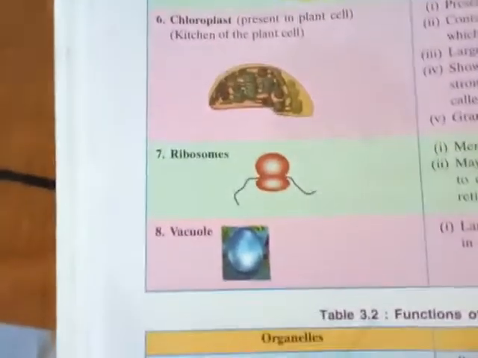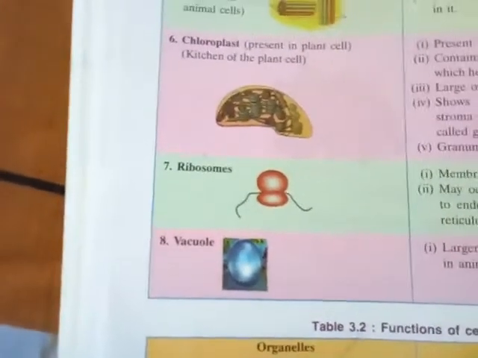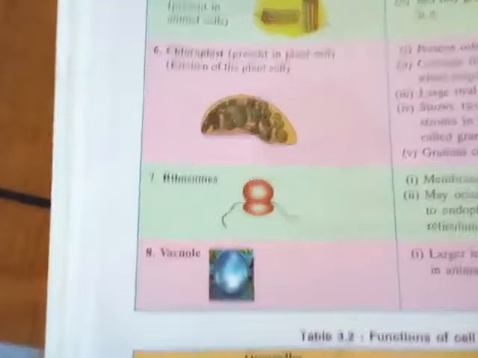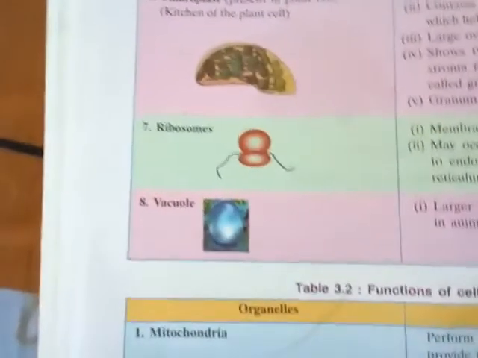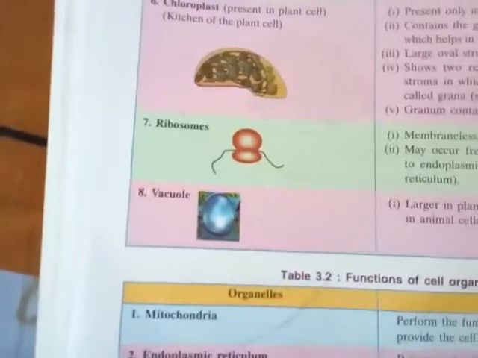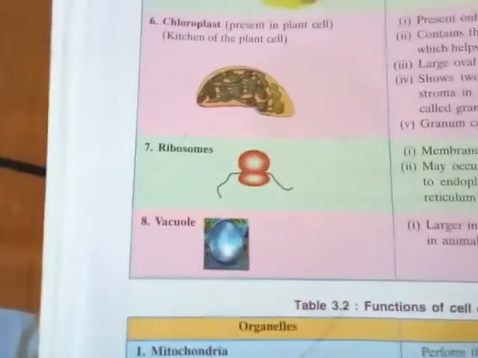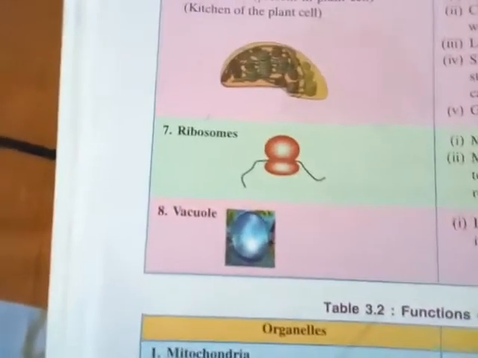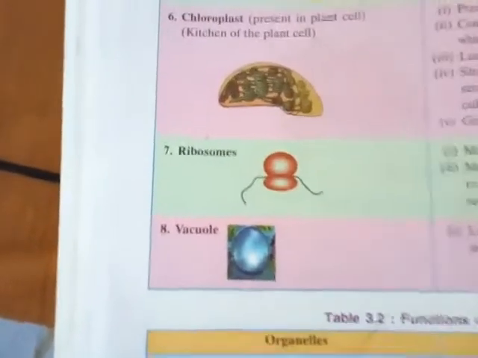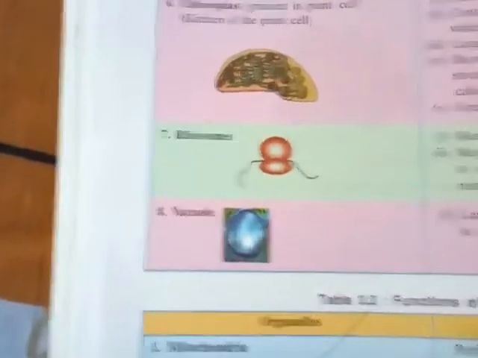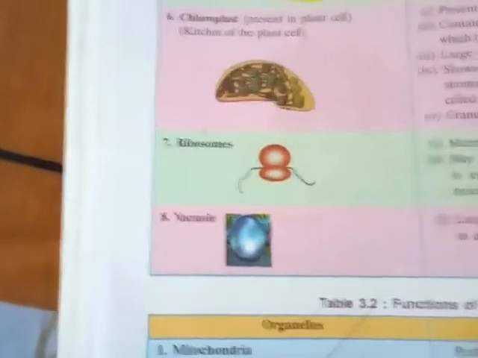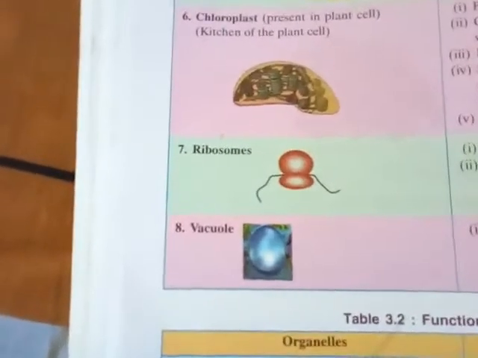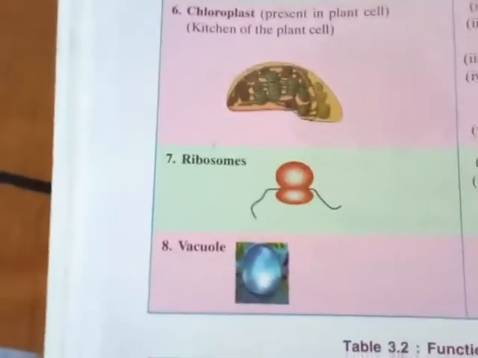Vacuoles you have already discussed. We have discussed these things earlier, but some of the points are given here for your betterment. Vacuoles are larger in plant cells, while in animal cells they are very small and very few. But in plant cells, vacuoles are present in large amounts.